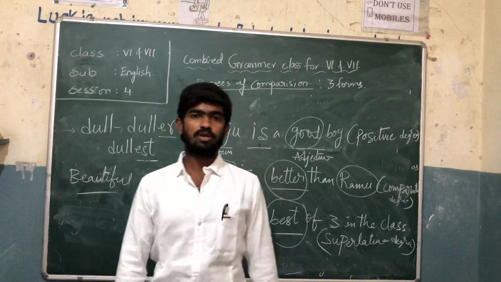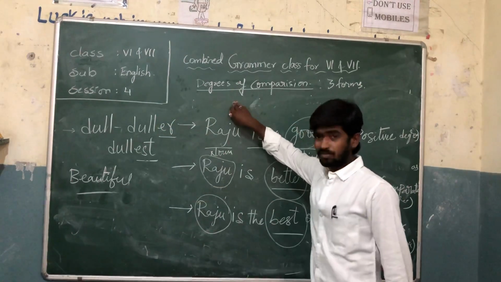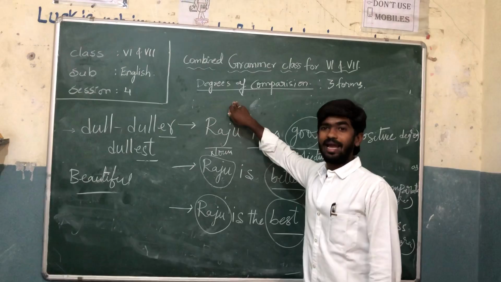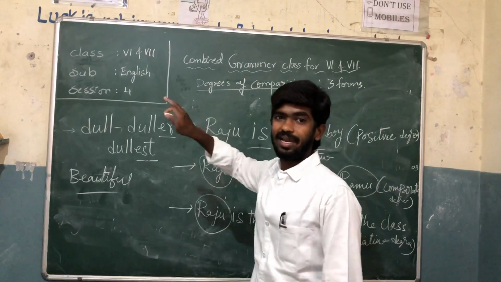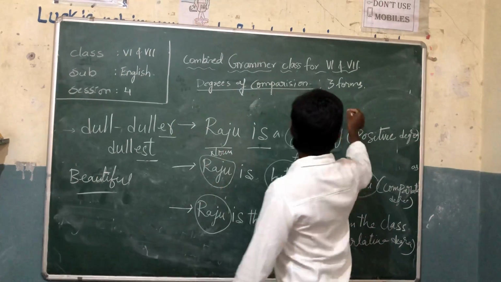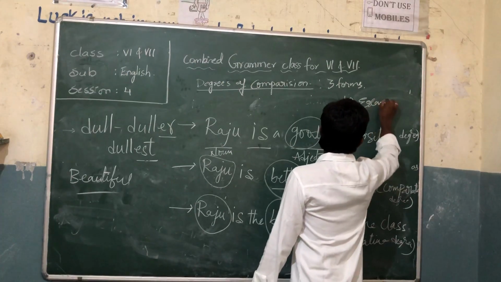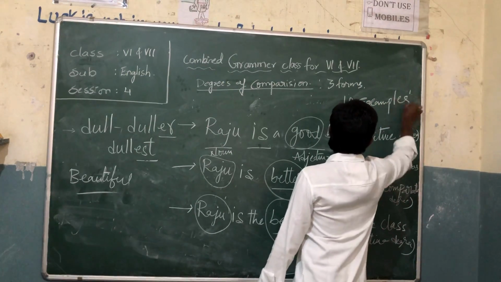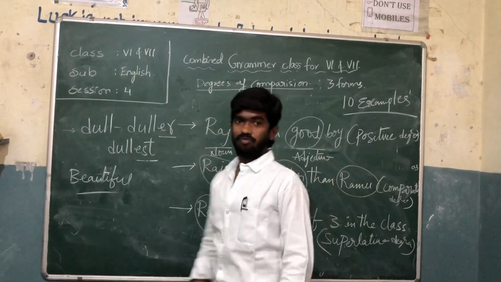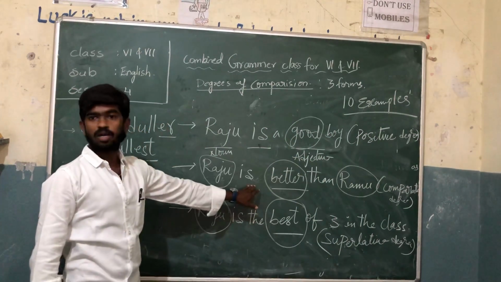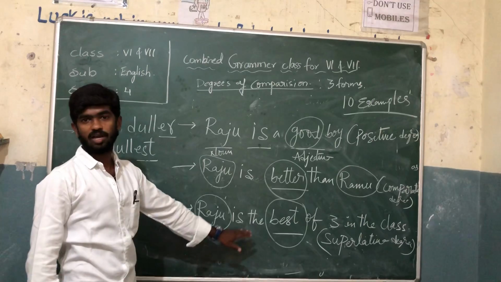As for today's homework, learn the degrees of comparison and write at least 10 examples for the positive degree, comparative degree and superlative degree. Understood?